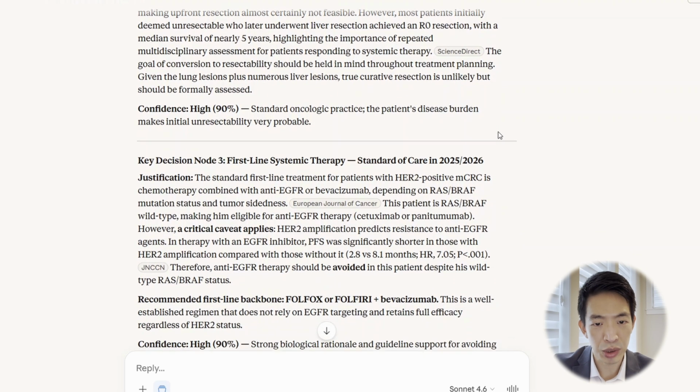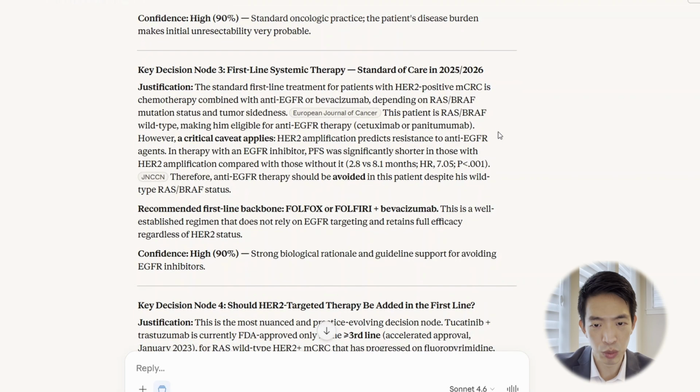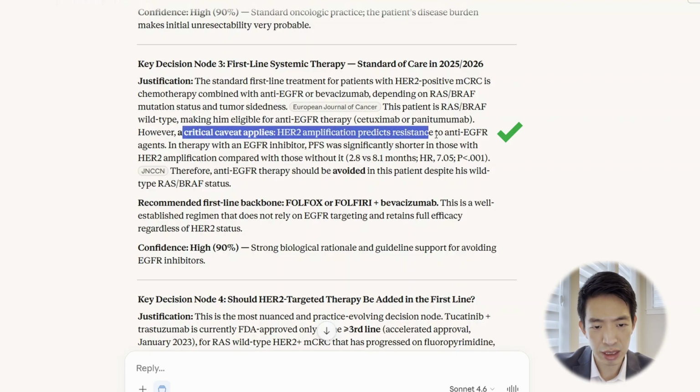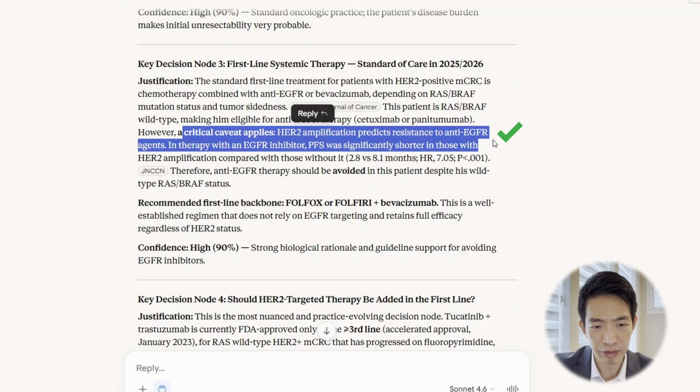All right, so node 3, I think this is kind of what we want to see if it gets right. For the first-line systemic therapy, it correctly identified that HER2 amplification is likely a resistance mechanism for anti-EGFR therapies like cetuximab and panitumumab. So it's good that it's highlighting it here.